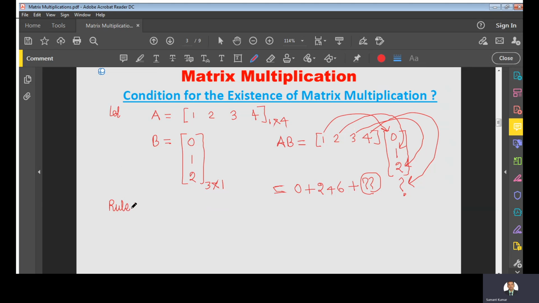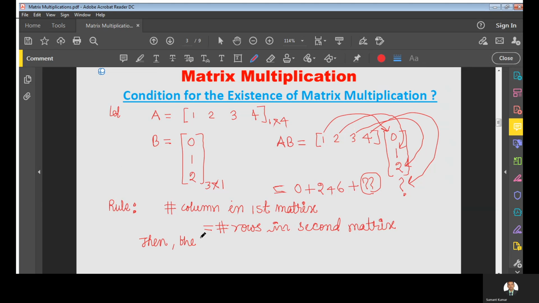This rule says that if the number of columns in the first matrix is equal to the number of rows in the second matrix, then the product is defined.